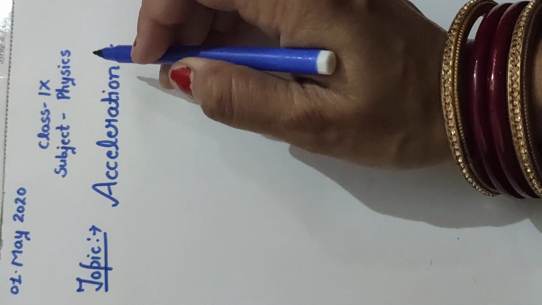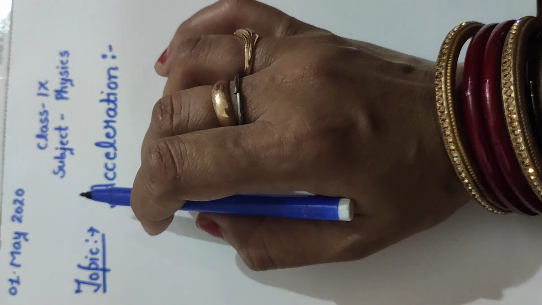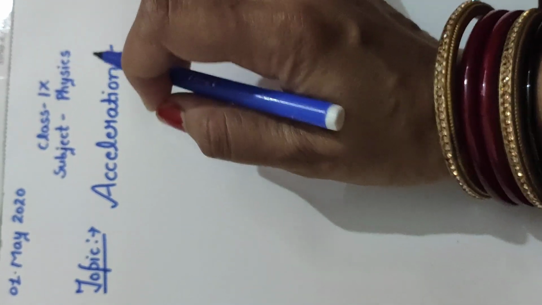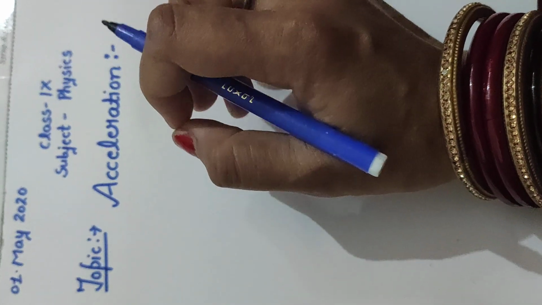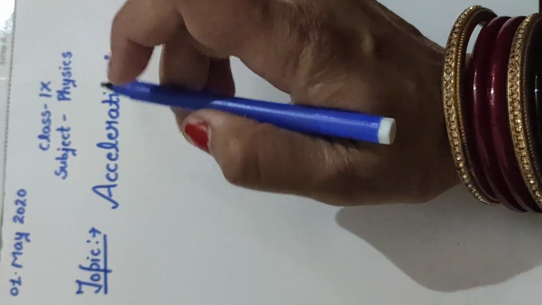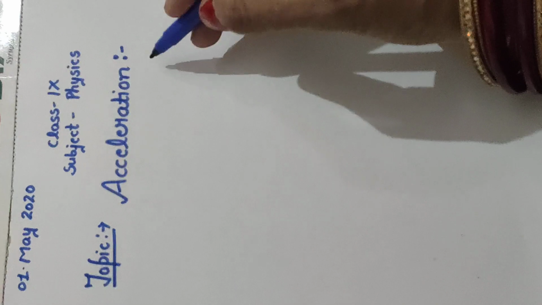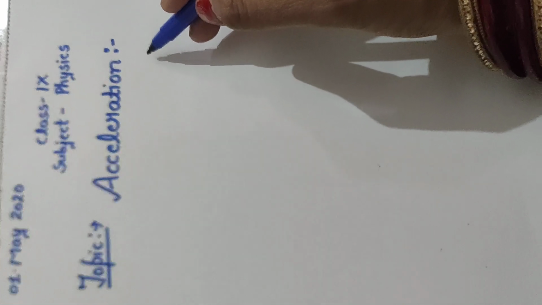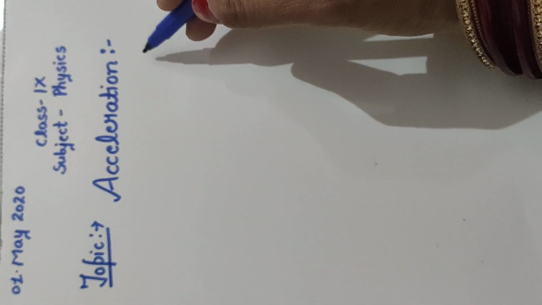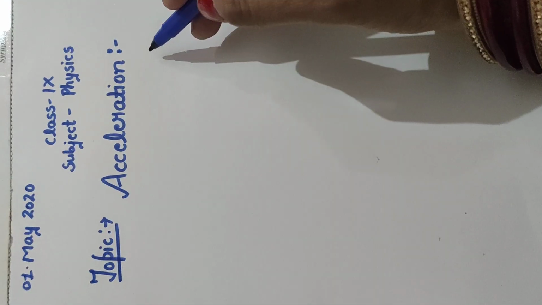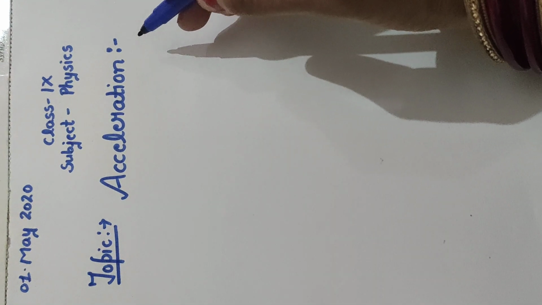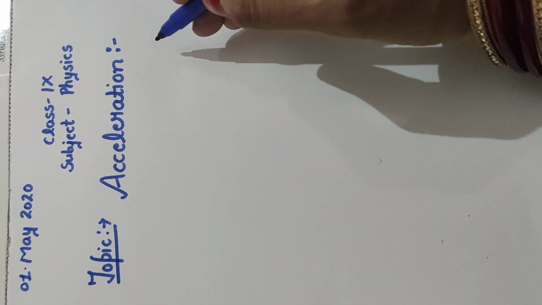You have taken some time in going from 10 km per hour to 30 km per hour. In between, you have changed your velocity, and you have taken some time. So what is acceleration?